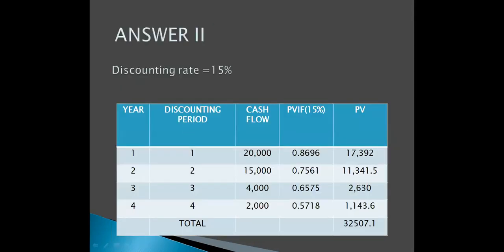So again, here the year and the discounting period remain the same. Now cash flows are already given to us: 20,000, 15,000, 4,000 and 2,000. So if we go back to the table, we'll calculate the present value interest factors now.